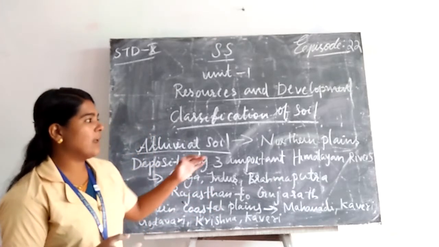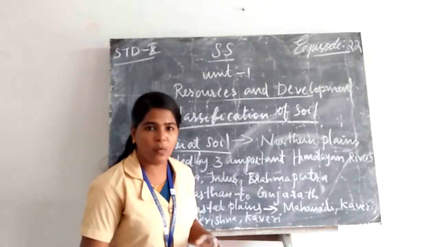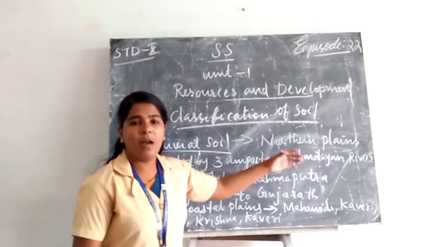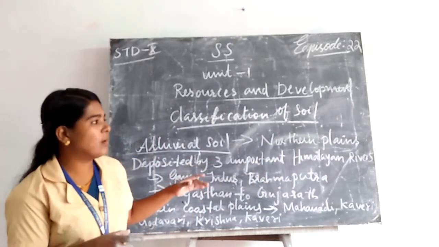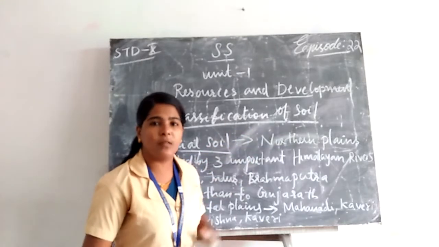So when we analyze the location of alluvial soil deposition, we can see more alluvial soil in the northern plains.